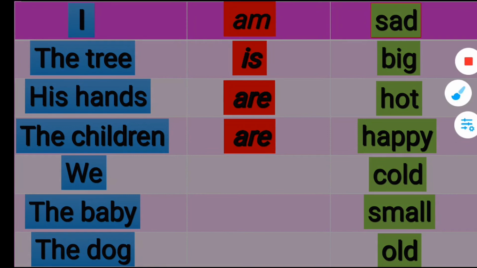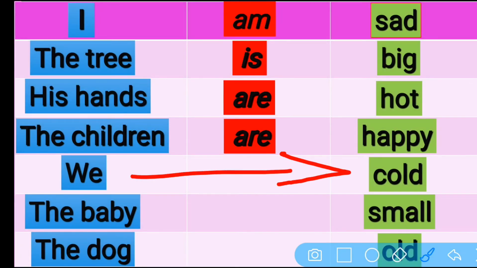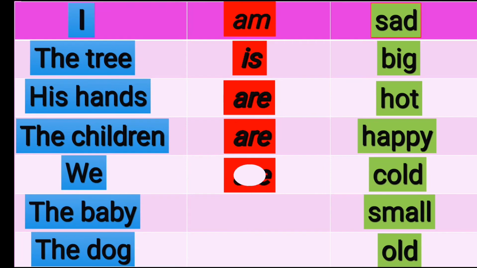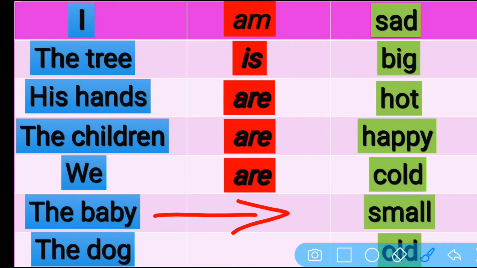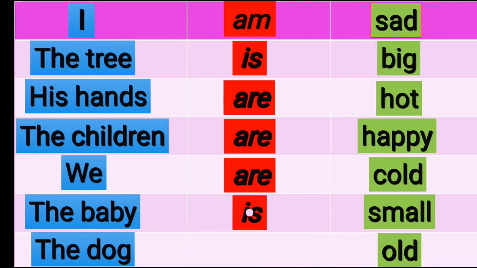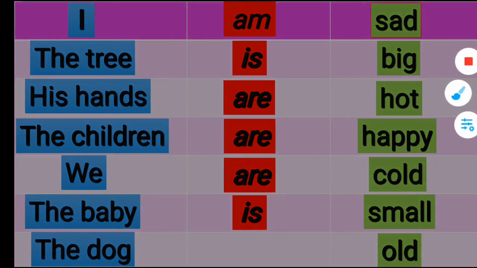We dash cold. Now we is also plural. We dash cold. So it will be we are cold. We use the word are only with we, they, you and other plural naming words. Okay, for more than one. Now the baby. I did not say babies here, but I said baby. So it means only one baby. The baby dash small. The baby is small.